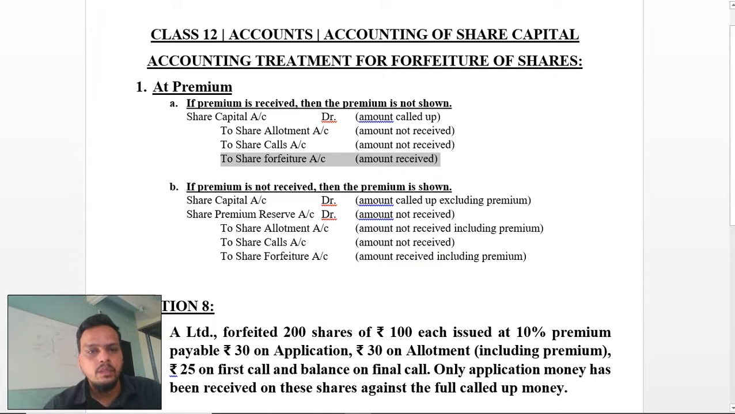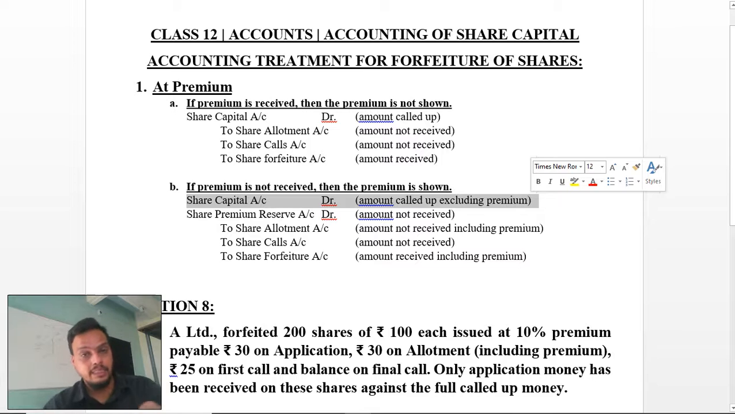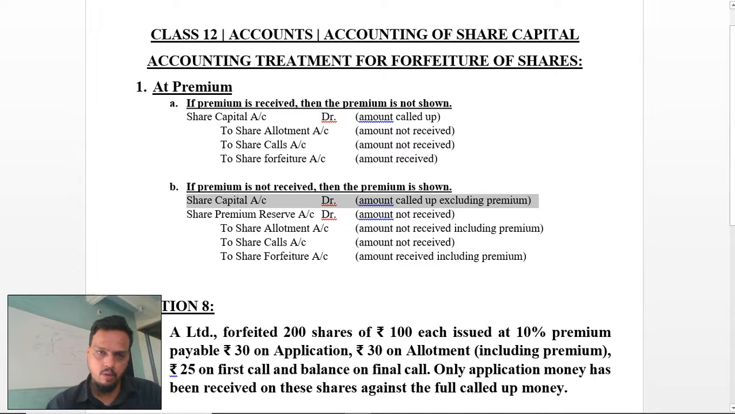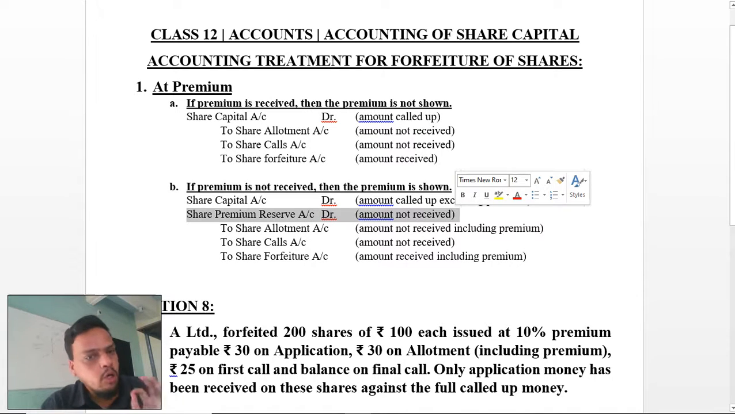Now if the premium is not received, then premium account has to be showcased in your question. Now here you have to write share capital account debit. Here you take the amount excluding your premium, meaning premium should not be mentioned over here. Now the second entry will be share premium reserve account debit. The amount of premium which has not been received has to be entered over here. Here it has been mentioned amount not received, so be careful with that.